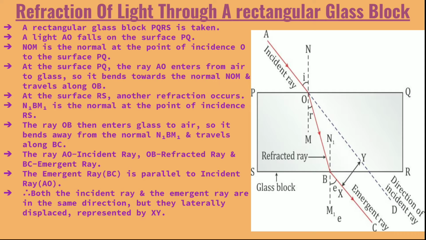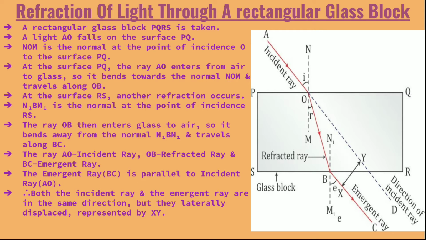BC now becomes the emergent ray for the second surface RS. So AO was the main incident ray, OB after refraction inside the glass block is the refracted ray, and BC, which is coming out of the glass after refraction, becomes the emergent ray, which is parallel to the incident ray AD.